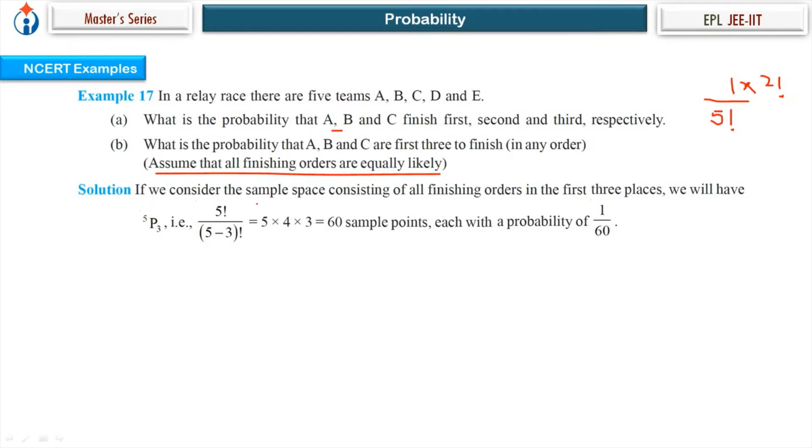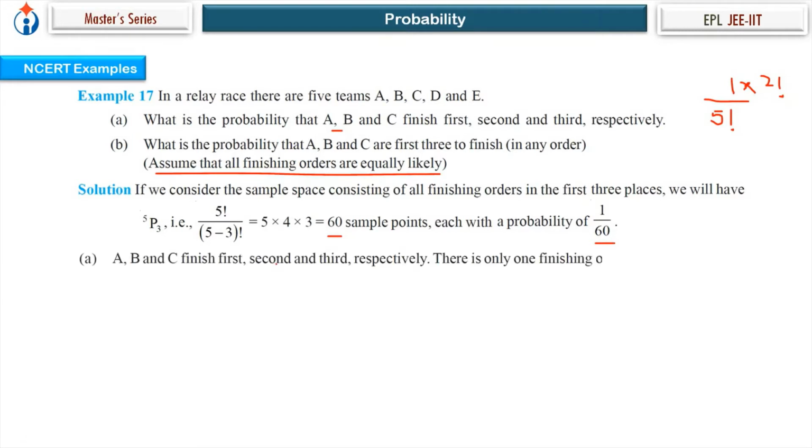Now, what they have written: if we consider the sample space consisting of all finishing orders in the first 3 places, we will have 5P3, which is 60 points, each with a probability of 1 by 60. So A, B, C finish first, second, and third respectively, then there is only one finishing order for this.